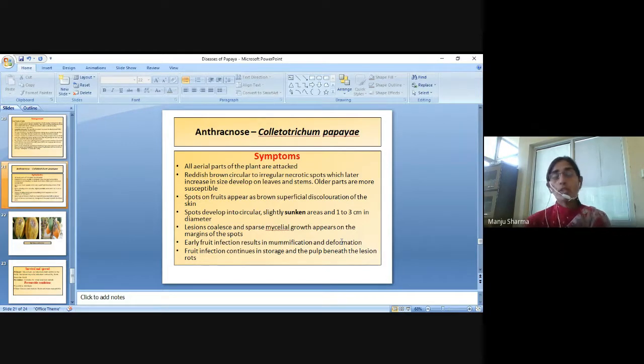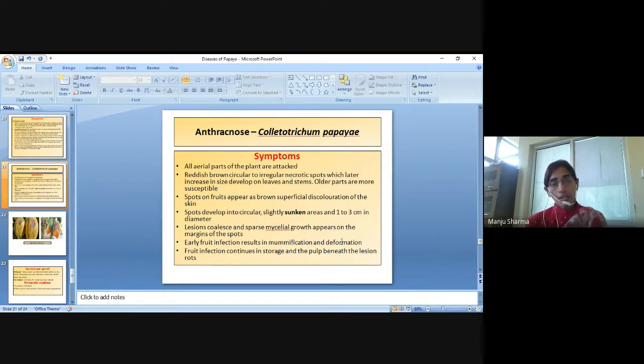Spots on fruits appear as brown, superficial discoloration of the skin. Spots develop into circular, slightly sunken lesions 1 to 3 centimeters in diameter. Lesions will be concentric and sparse mycelial growth appears on the margin of the spots.